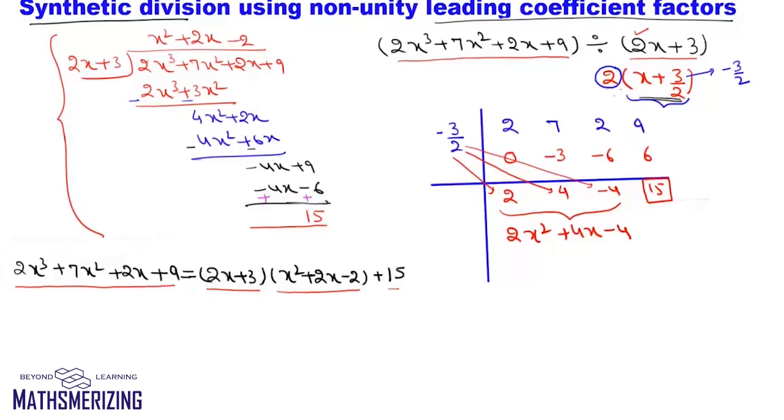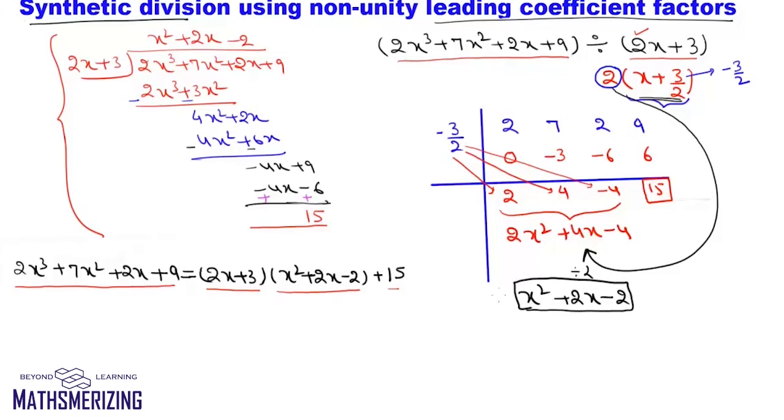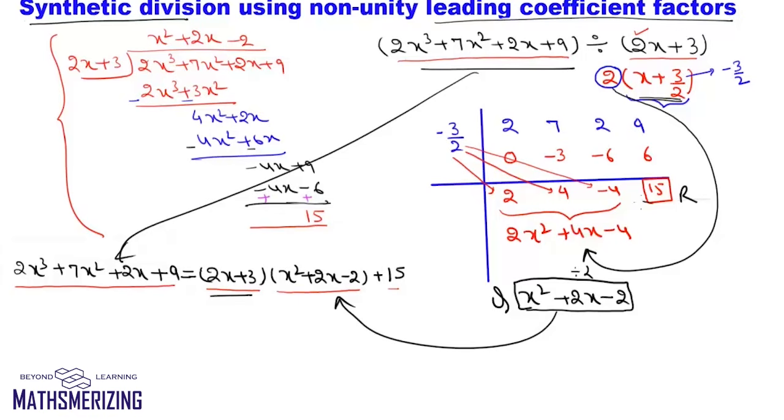So what I need to do is take this 2 and divide by it. If I divide by 2, I'll write it as x square plus 2x minus 2, which is the quotient of my division. So now we have the quotient and the remainder, and we can write this as divisor into quotient plus remainder. So this is how we do synthetic division for factors having a non-unity leading coefficient.